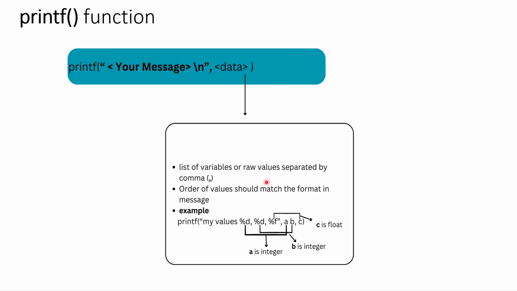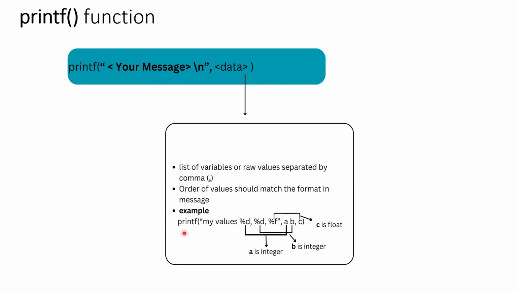Multiple values should be separated by commas. The order of values in the list should match the formats you have mentioned in the message, like %d. The number of values and each value's position should match. Otherwise, your program will give an error.